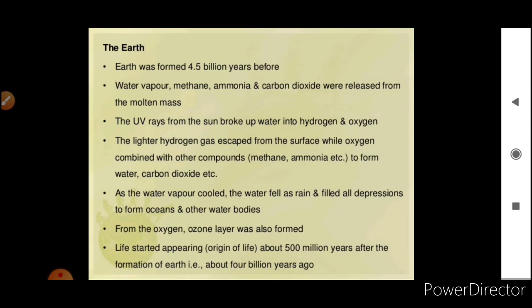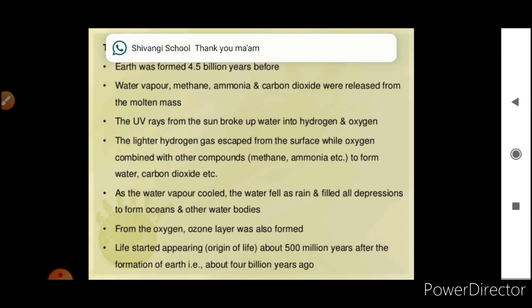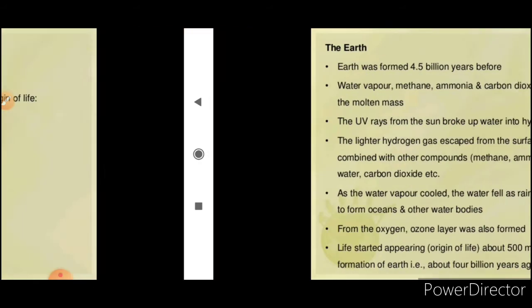When Earth was formed, water vapor, methane, ammonia and carbon dioxide were released from the molten mass. The UV rays from the sun broke up water into hydrogen and oxygen. The lighter hydrogen gas escaped from the surface while oxygen combined with other compounds like methane and ammonia to form water, carbon dioxide, etc. As the water vapor cooled, the water fell as rain and filled all depressions to form oceans and other water bodies. From the oxygen, the ozone layer was also formed. Life started appearing about 500 million years after the formation of Earth, about 4 billion years back.